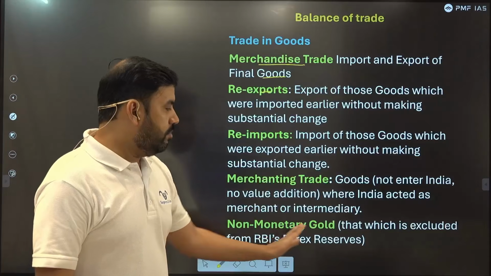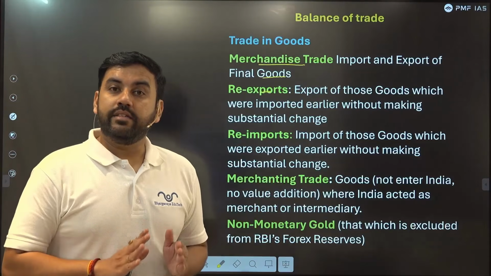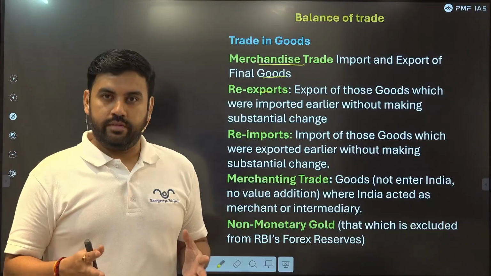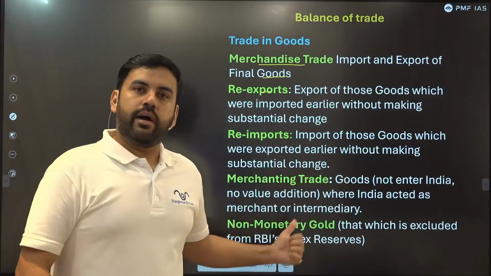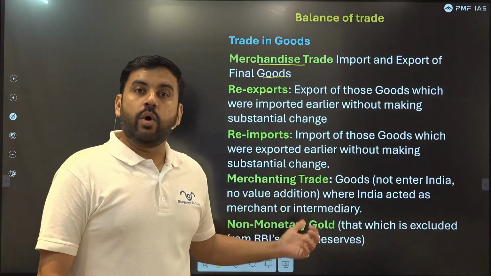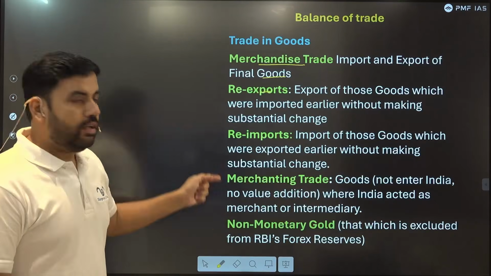And the last is non-monetary gold. RBI has a lot of gold reserves in the foreign exchange reserves. Anything beyond that is part over here. That is the non-monetary gold. So this includes what goods are.